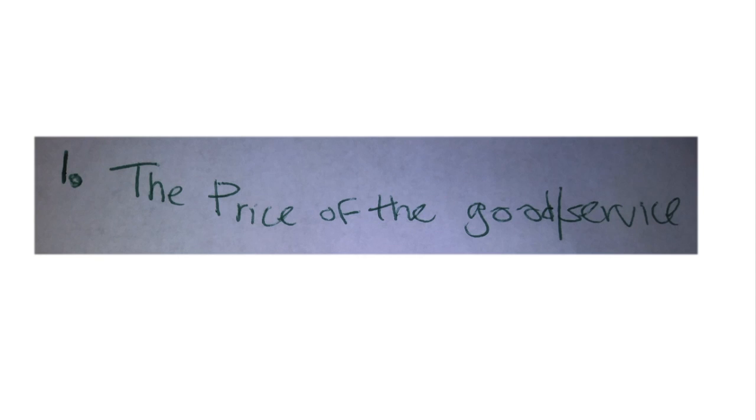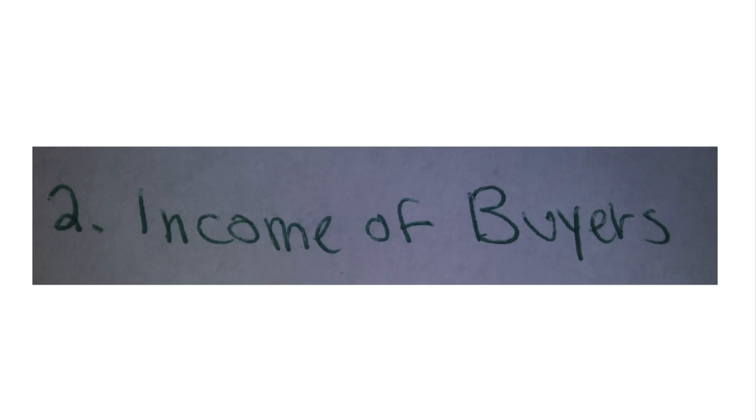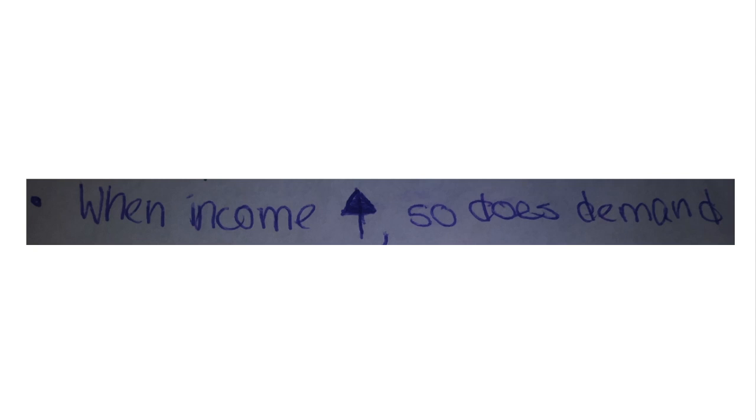First off, I want to talk about the first determinant of demand, which is the price of the goods and services. The law of demand states that when prices rise, the quantity demanded falls, and when price falls, demand rises. The demand curve is the relationship between price and quantity. Next is the income of buyers. When income increases, so does demand, and when it falls, so does demand.